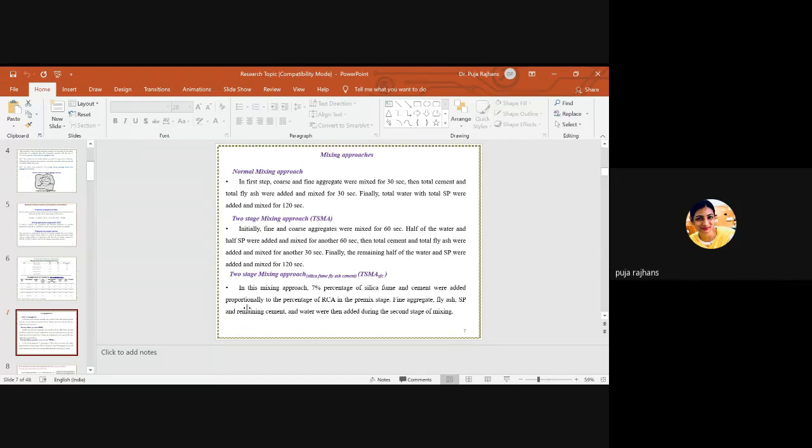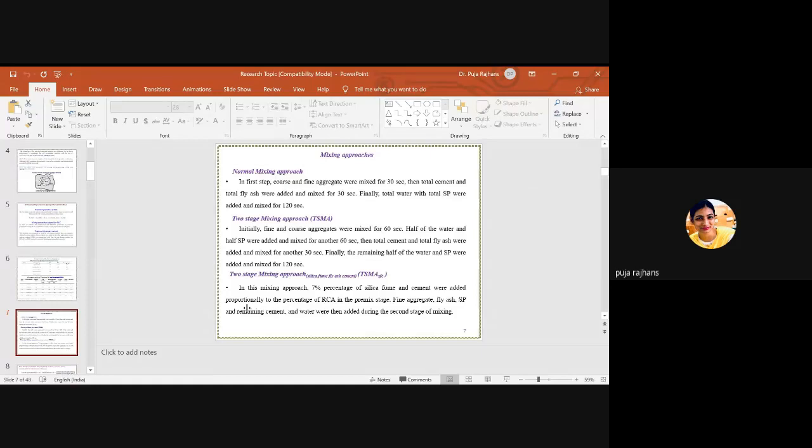So if I add half the water, then this half water and the total cement and fly ash make a gel, which penetrates into the pores of the RCA. The pores are filled up by the gel of cement and water, so the pores get injected with cement gel.